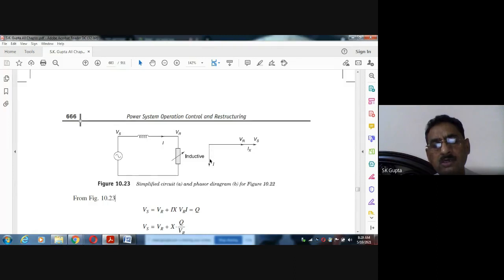When the current is 90-degree lagging, what is the voltage drop here? It is I into x, jIx. Since I is 90-degree lagging, jIx will be perpendicular to that. So you can say Vs is equal to Vr, the receiving voltage, plus jIx. This equation is clear up to here. Is this equation clear to you?